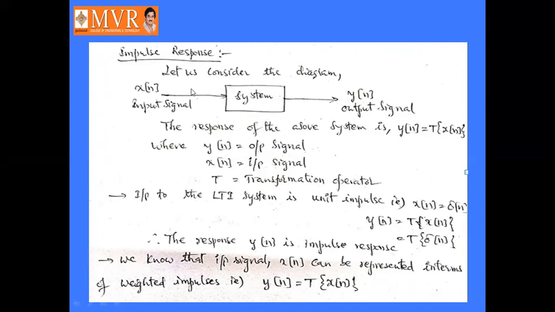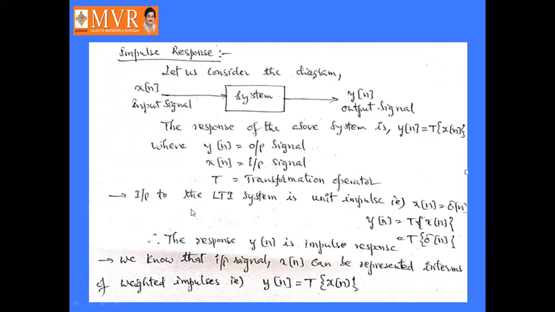Here the input will be transformed to get the output signal. So the system will take input signal x of n, process it, and give the output as y of n. That's why capital T is called the transformation operator.